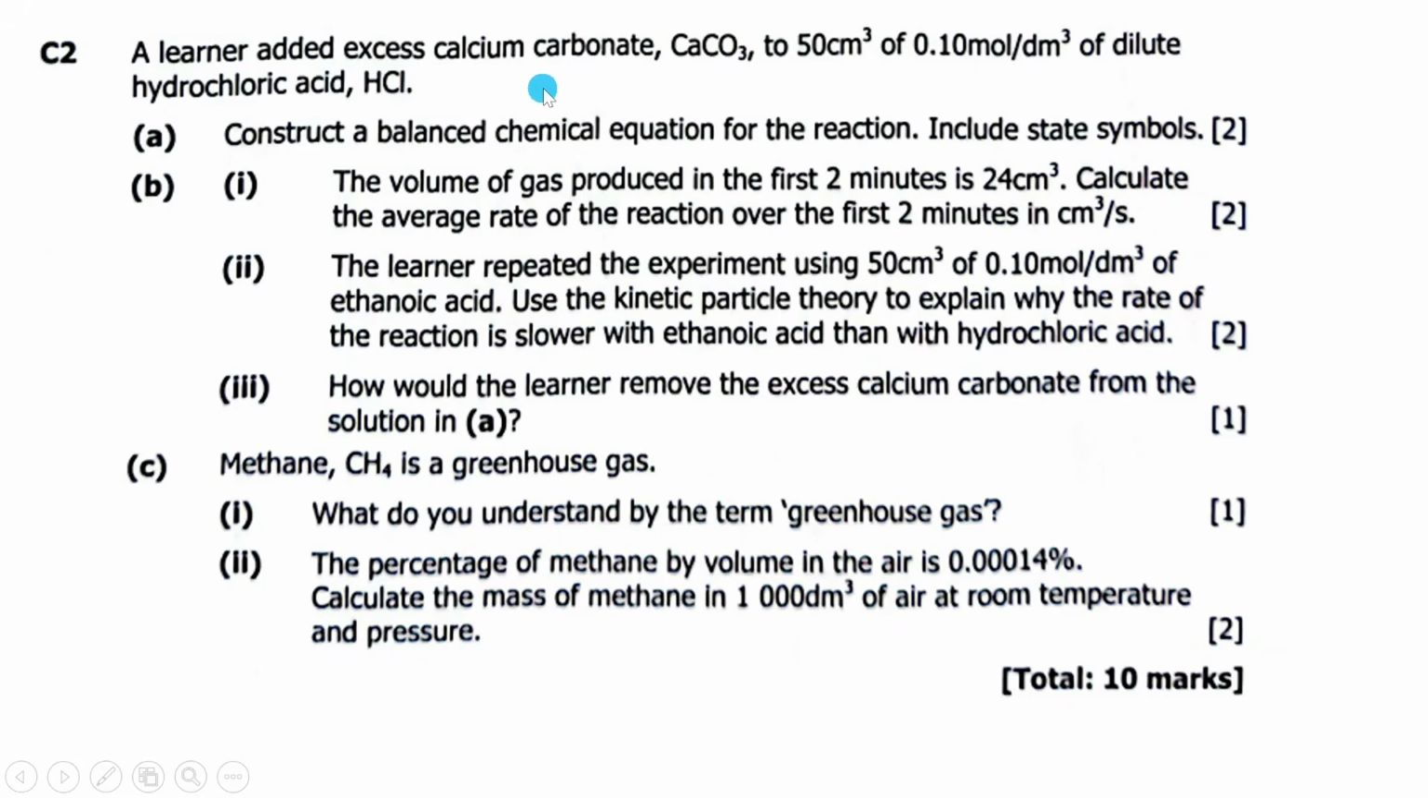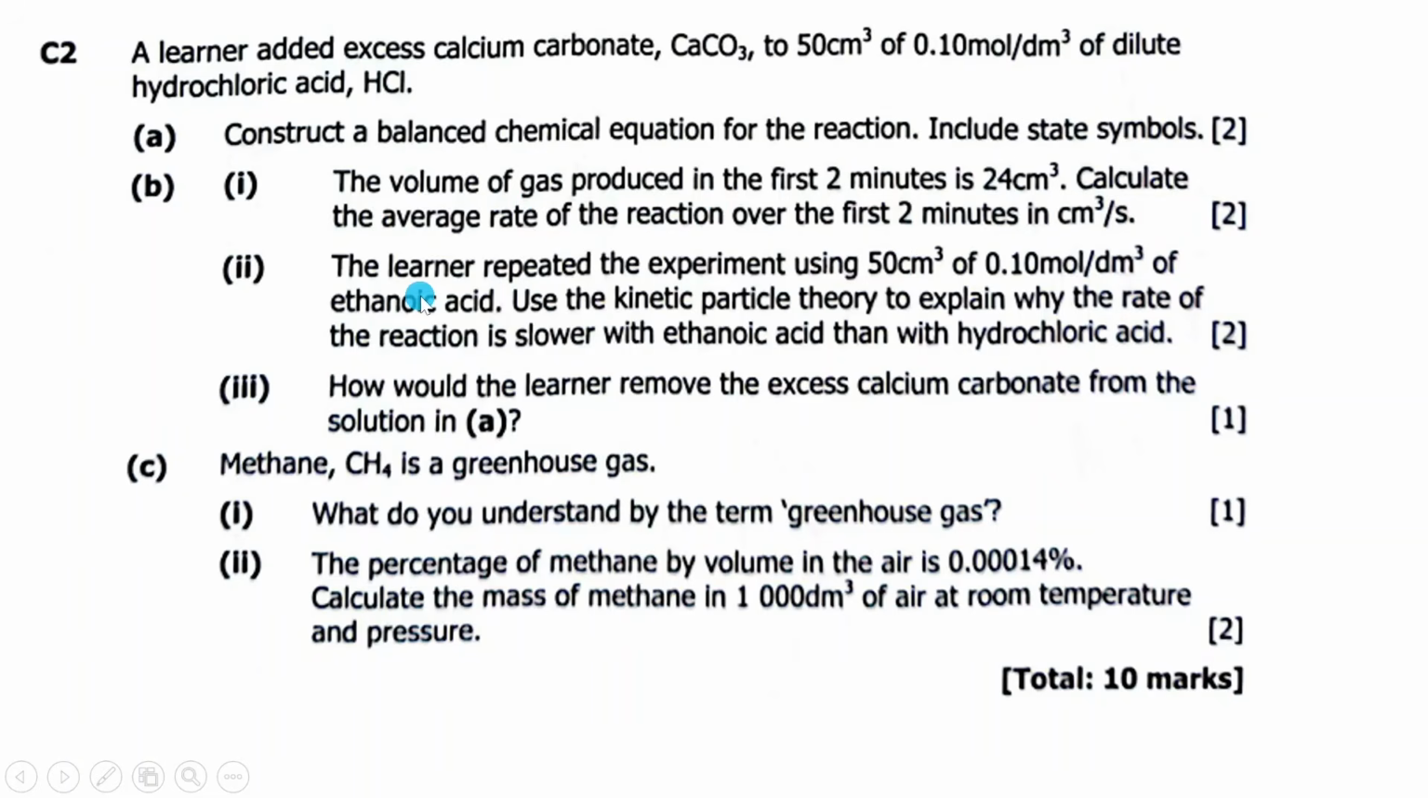Elena added excess calcium carbonate, this one here, to 50 cubic centimeters of 0.1 mole per cubic decimeter of dilute hydrochloric acid, that one. Then A, construct a balanced chemical equation for the reaction, include state symbols, 2 marks. Then B, the volume of gas produced was that. Calculate the average rate of reaction over 2 seconds.